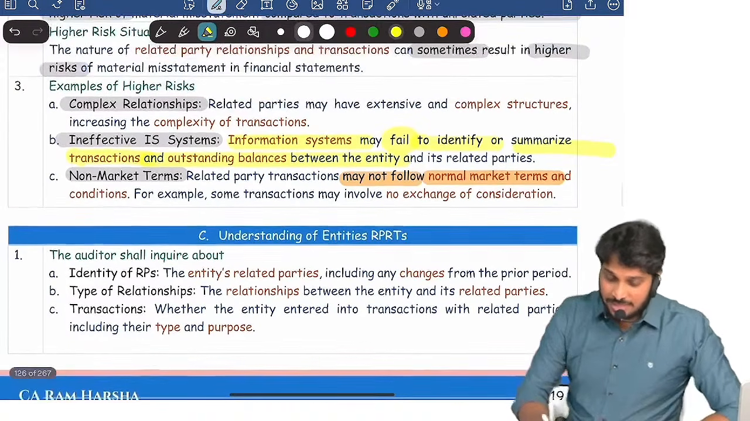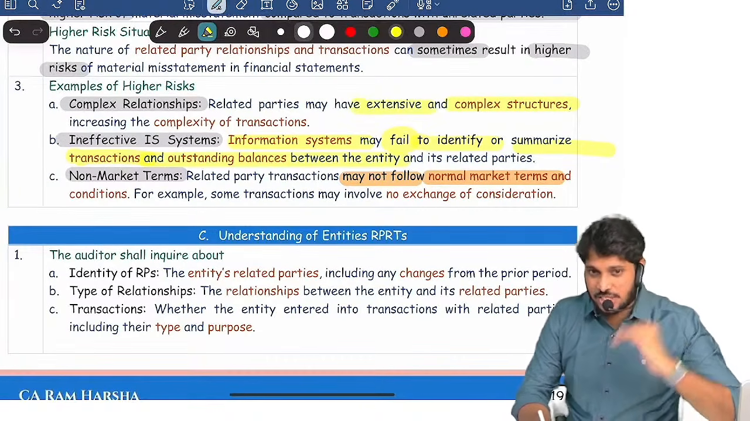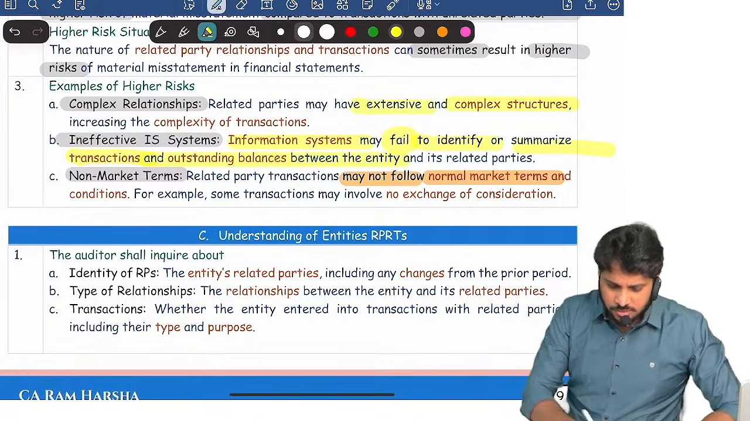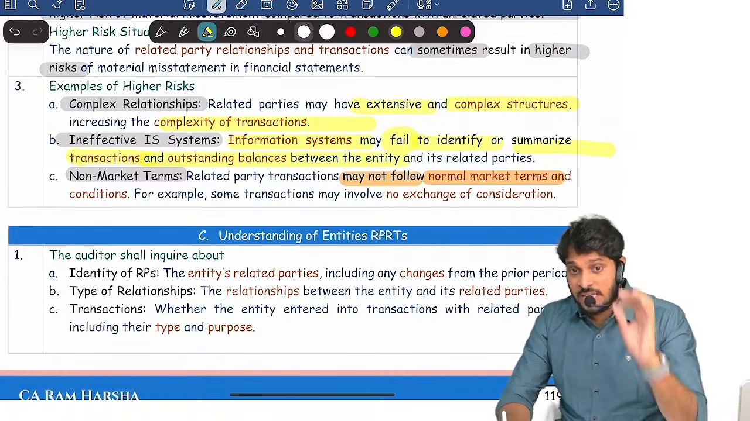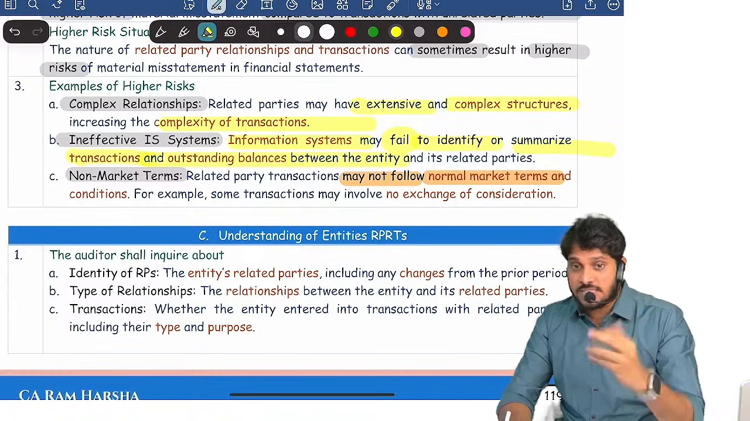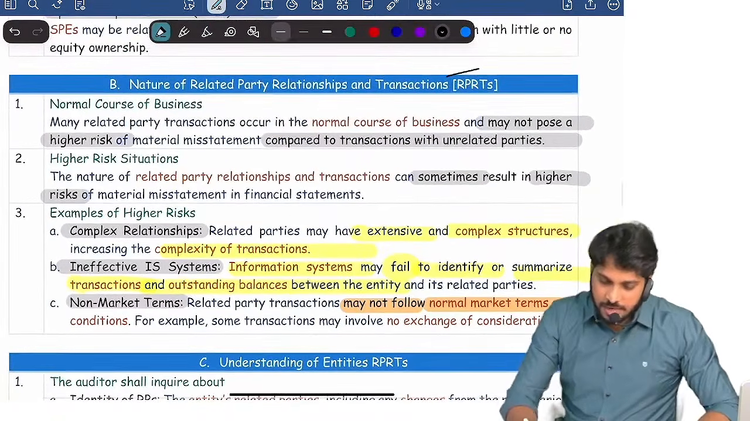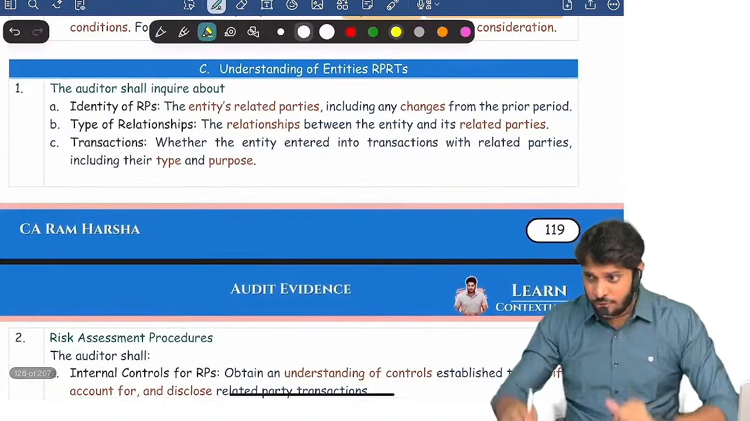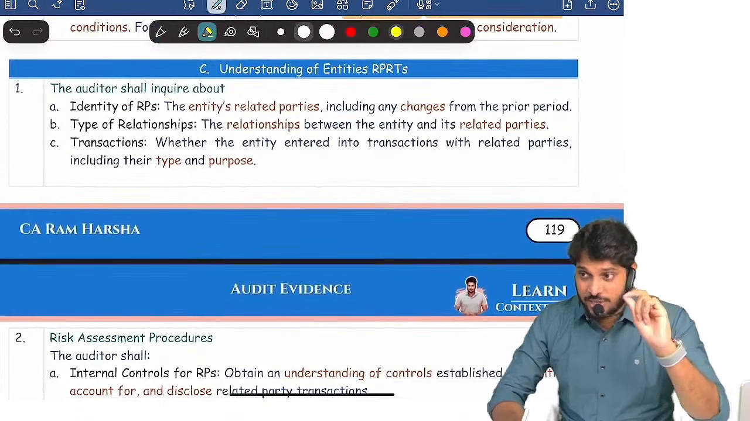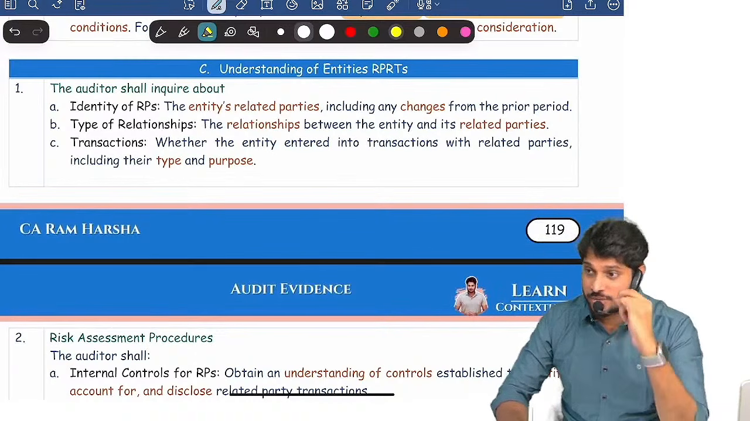Third, the structure. The related parties have an extensive structure, and the transactions are so complex. This is the third factor that gives us an indicator that there is a high risk involved in related parties. This itself can be asked as a 5 marks question. So you understood that related party relationships sometimes carry high risk. That's why you need to pay attention to related parties.